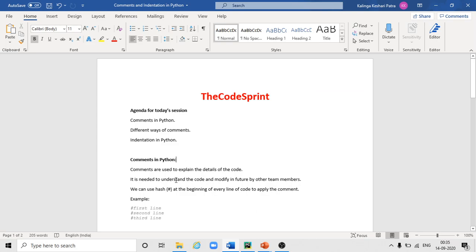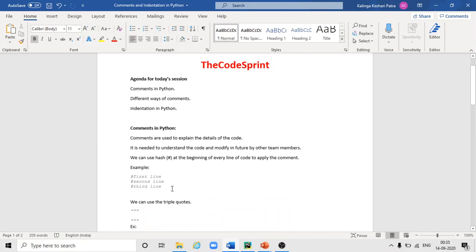Comments in Python are used to explain the details of the code. They are needed to understand the code and modify it in future by other team members. We can use a hash at the beginning of every line of code to apply the comment.